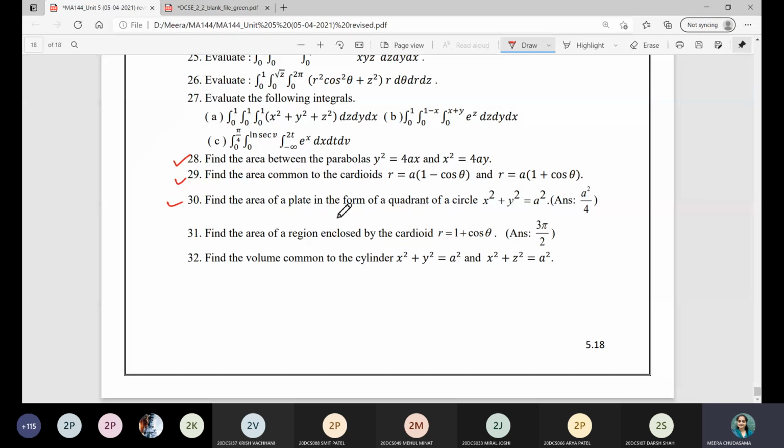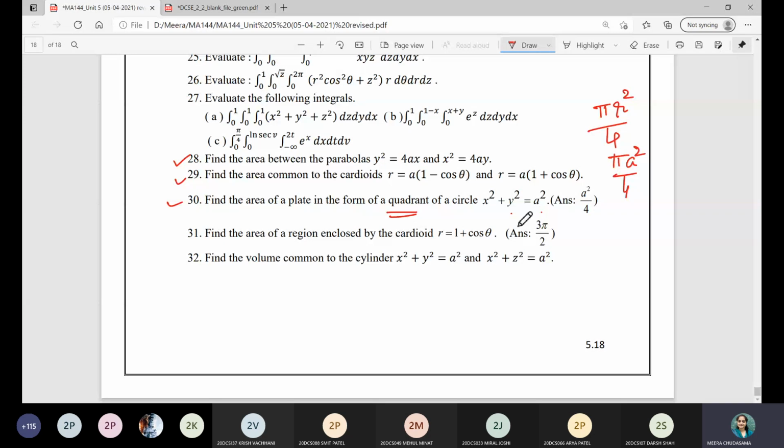Find the area of a plate in the form of a quadrant of a circle. So the circle given to us in the quadrant is centered at origin with radius a, right? So the area formed in the quadrant, that we have to find out. You know already a circle with radius r, its area is given by pi r square, and we are considering a quadrant of it, so it is 1/4, and here r is a, so it should be pi a square by 4, right?